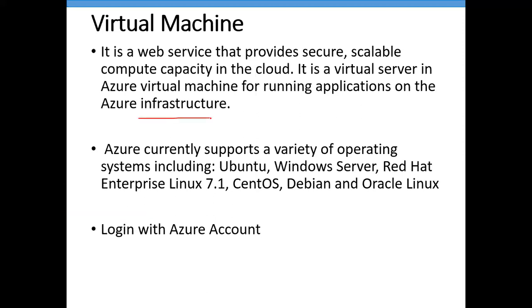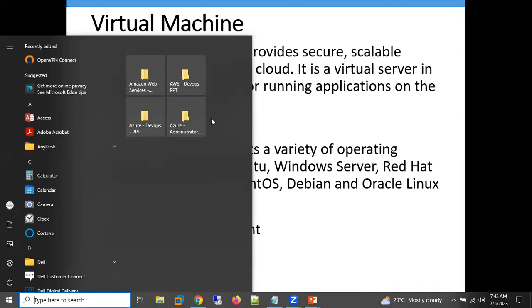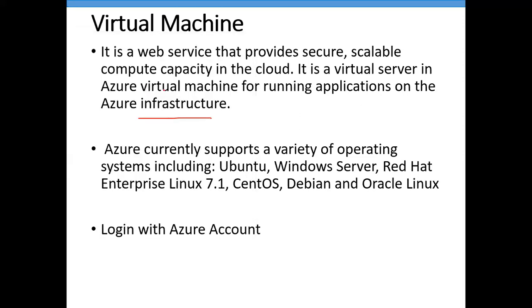If I create the same type of computer as the one I'm using right now, that computer is called a virtual machine. The same type of computer I can create in Azure infrastructure, and that computer is called an Azure virtual machine. And where are we going to create this? On Azure infrastructure.